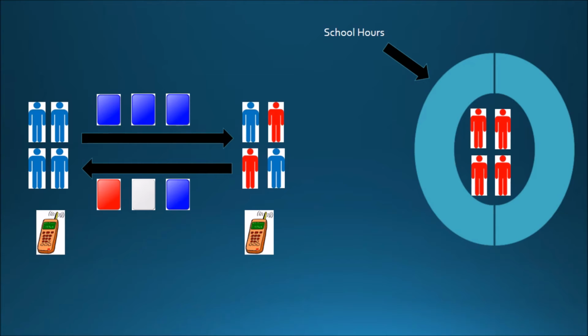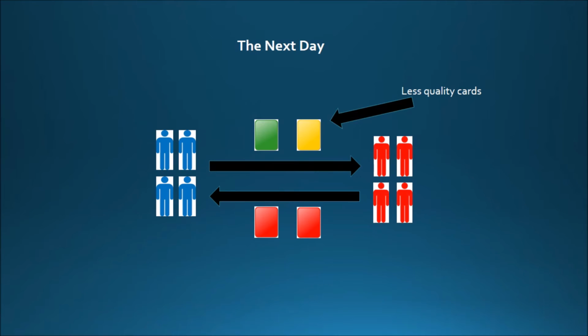This can be seen in the playground when students who have access to phones and email, the more advanced economies, can communicate to each other outside school hours and make more trades before the other groups can even get a chance to, the less developed nations. So the Australian group can trade with the American group because they both have access to a phone, and the Chinese group, who doesn't have access to a phone, will have to wait until the next day to trade, and thus they get a poorer trade because the better trade option has been already taken by the American group.